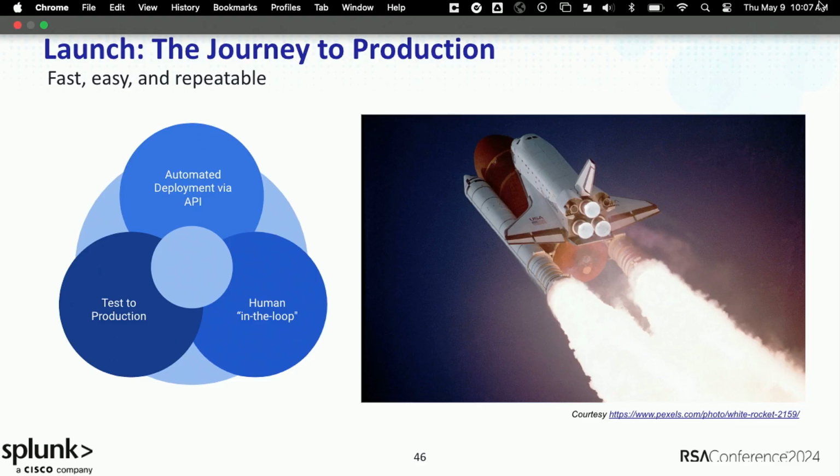And one of the big questions is, do you really want to double down on that DevOps approach of, hey, if this passes my tests in CI/CD, I want to deploy it automatically? What's great about that is it reduces your time to actually get that into production by a significant order of magnitude. But alternatively, if you don't have as much trust in your CI/CD systems, do you really want that human-in-the-loop review before it actually goes into your production environment? So make sure you're aware of the different ways of moving that item into production, be it installing by hand, be it deploying via API, or something along those lines.